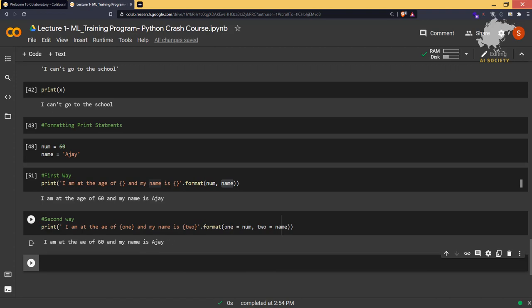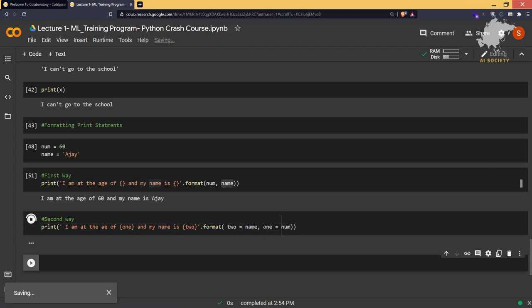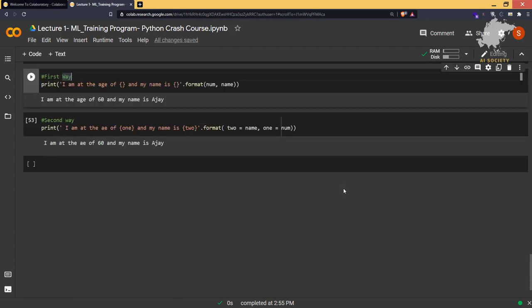Now even if by chance I change the position of the parameters, then also it will give us the right output. I'm at the age of 60 and my name is Ajay. So that is how you can easily use the print formatting statements, and it's a very good way of doing that.